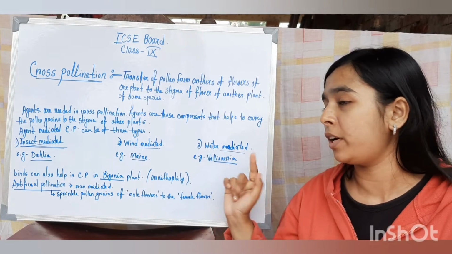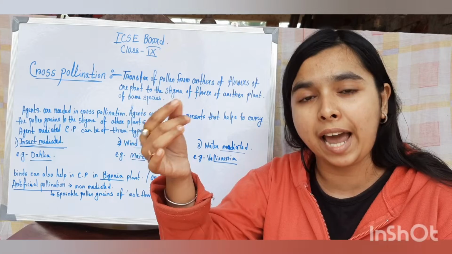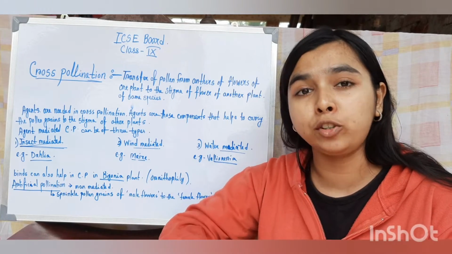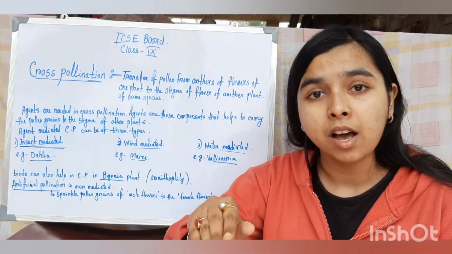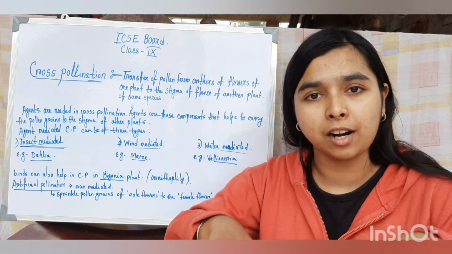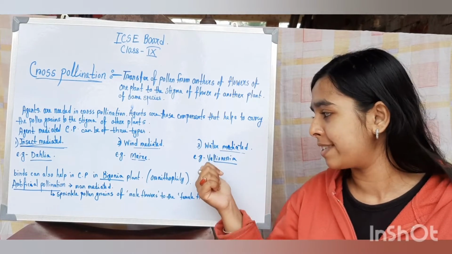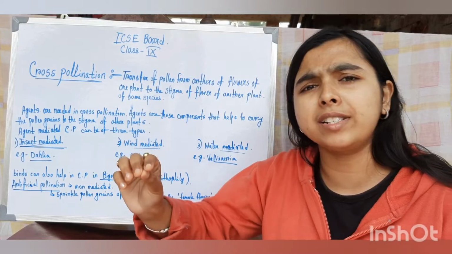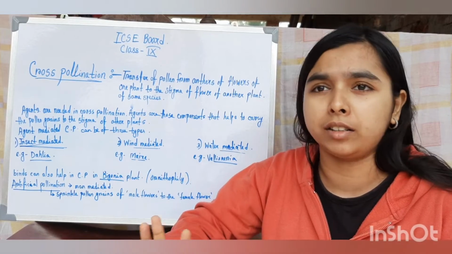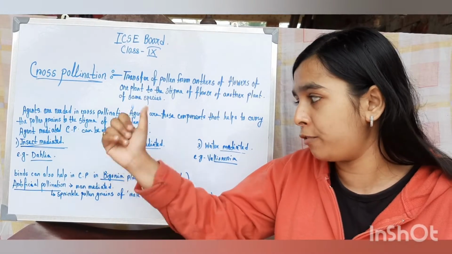Water mediated pollination, for the water mediated pollination, the stems and the anthers of that flower need to be very elongated so that the flowers can float on the surface of the water. So we can see this in Vallisneria. Okay. And for the wind mediated plants, the flowers need to be dull in color, and there is no specific scent needed for this kind of flowers.